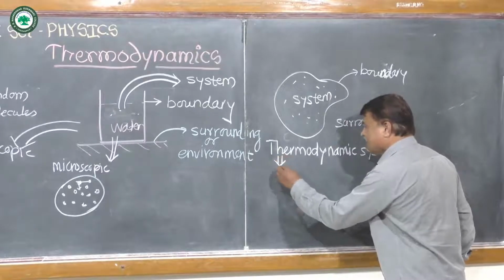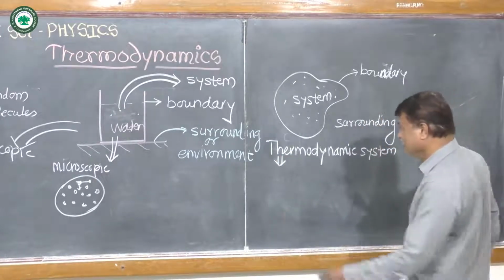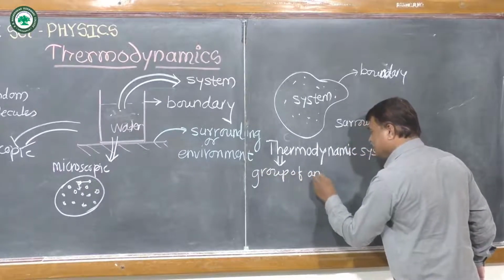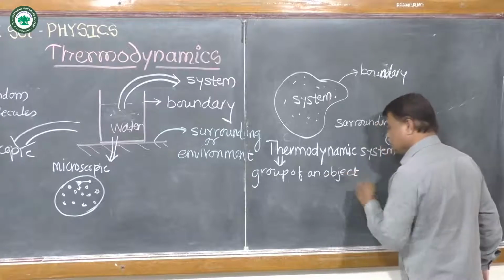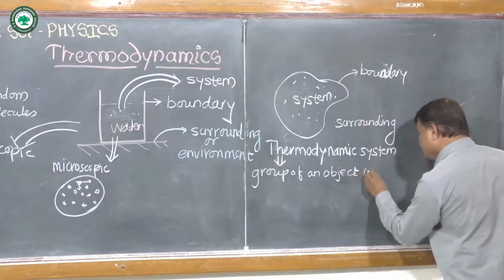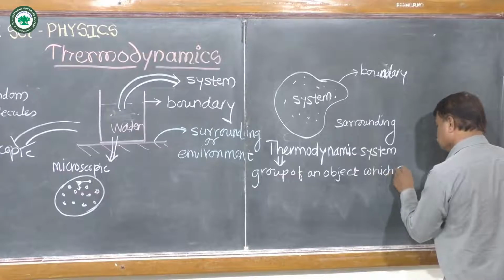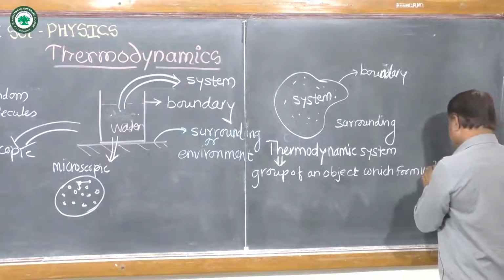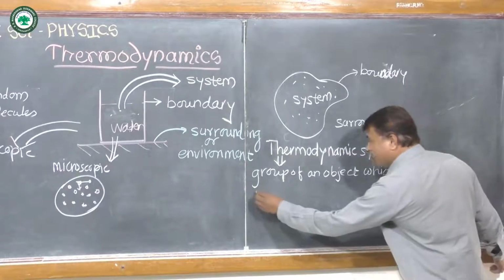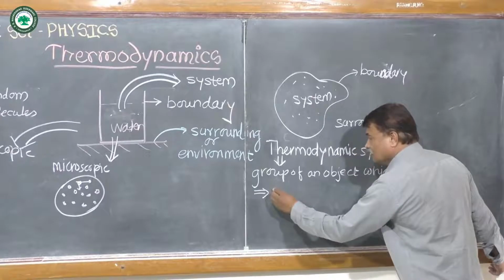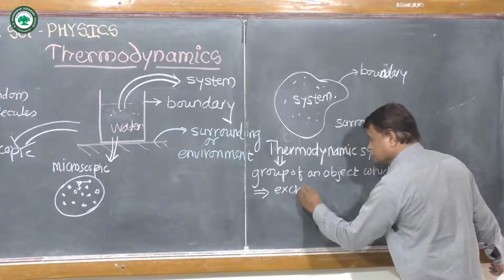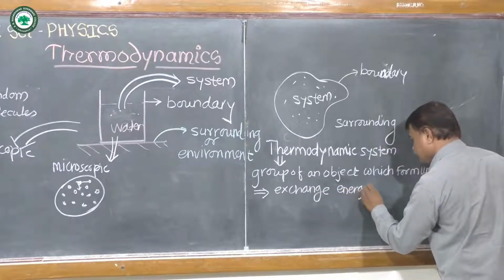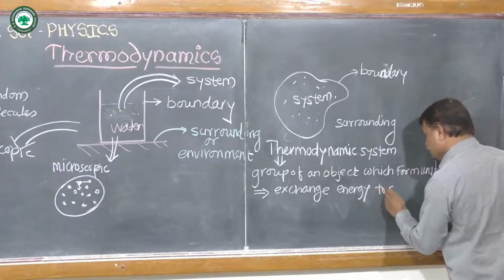So simply we can say, what is a thermodynamic system? It is a group of objects which form a unit, and that unit has the ability to exchange energy to the surrounding.